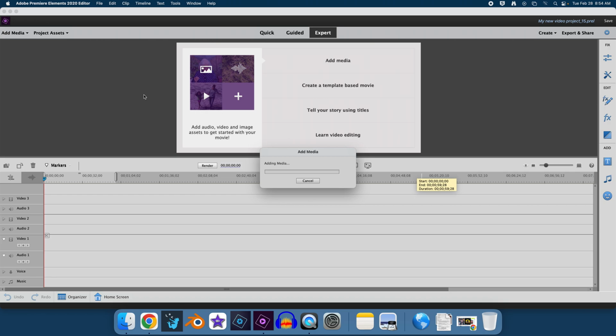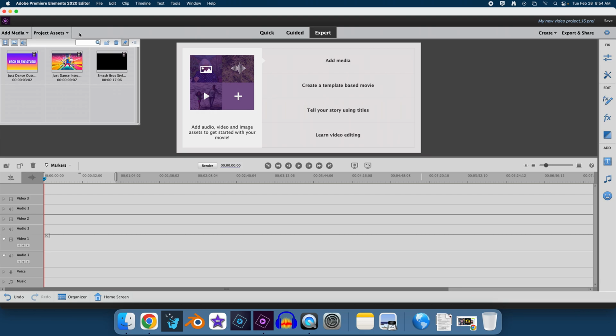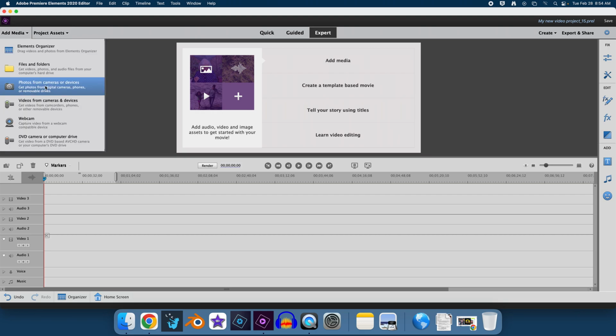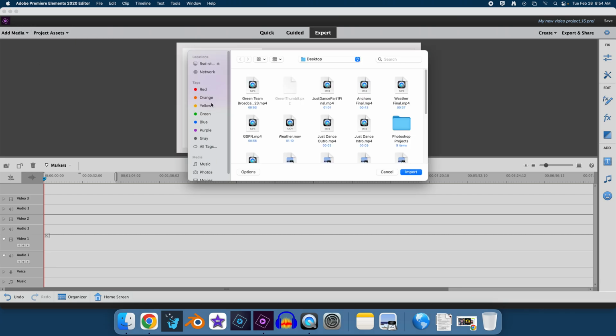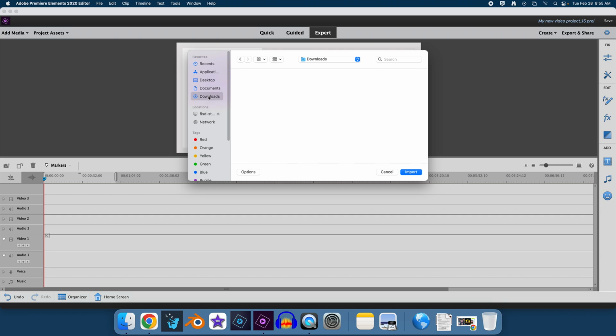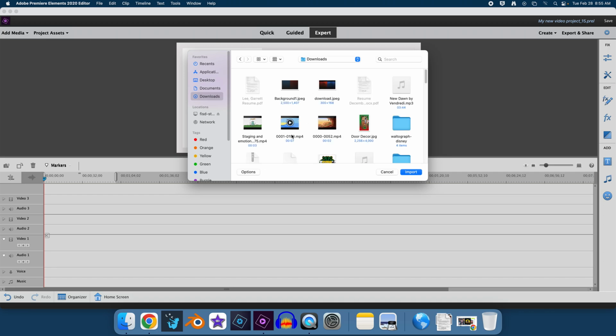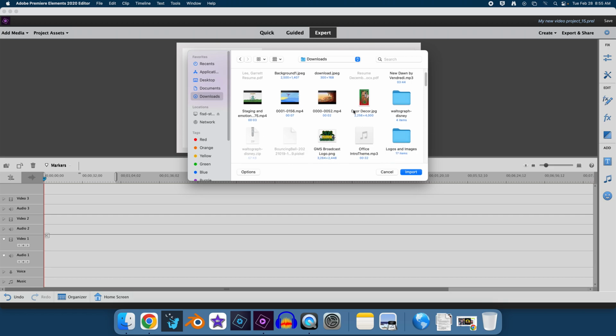Let's say I wanted to import some stuff from my downloads. Let's say all my audio files are in my downloads, because when I downloaded them from Kapwing, that's where they are. You're going to click Add Media again, Files and Folders, and then this time you just click on your downloads. And once it loads, again, it's taking forever because I have so many applications open. Let me see what I have in here.